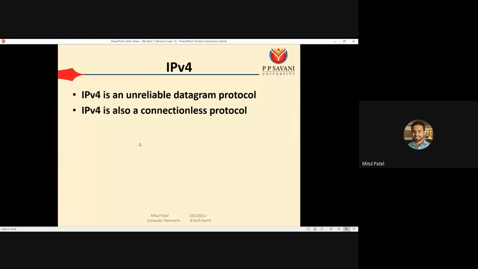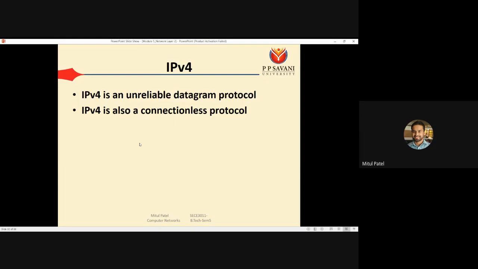TCP is a transport layer protocol, a reliable protocol, in which we establish a connection, and using that connection we have confirmation of whether the data was received by the receiver or not. So IPv4 alone is unreliable, but the combination of IPv4 and TCP is a reliable protocol. IPv4 is also a connectionless protocol.